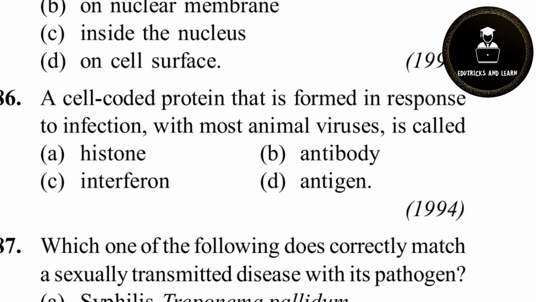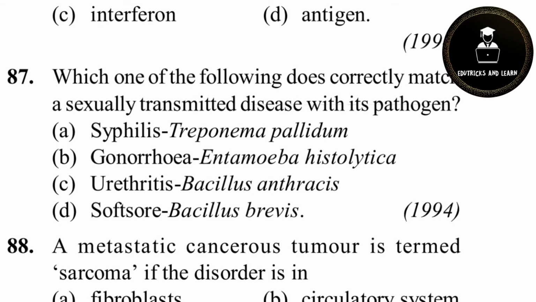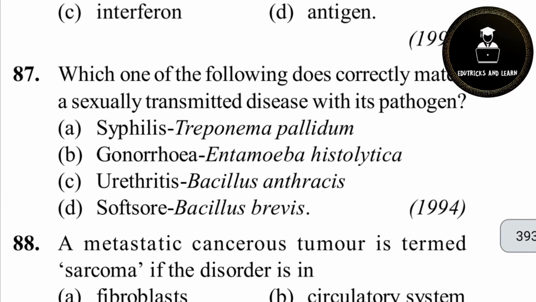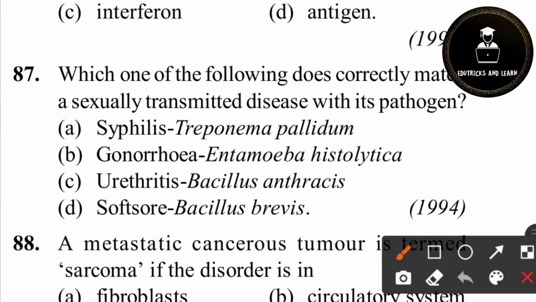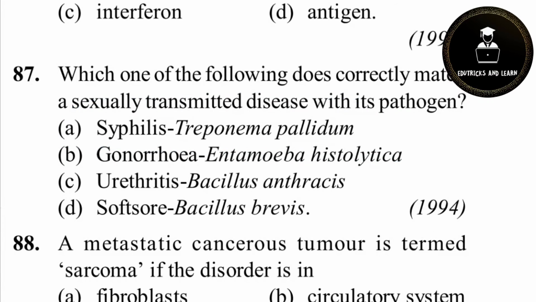That's all. 87th question. Which one of the following does correctly match a sexually transmitted disease with its pathogen? Syphilis, Treponema pallidum. So it is correct. Syphilis is caused by Treponema pallidum. Gonorrhea is not caused by Entamoeba histolytica. Gonorrhea is caused by Neisseria gonorrhoeae, and urethritis is inflammation of the urethra, not caused by any specific bacteria, and soft sore is also not here. So option A is the correct answer. Syphilis is caused by Treponema pallidum.